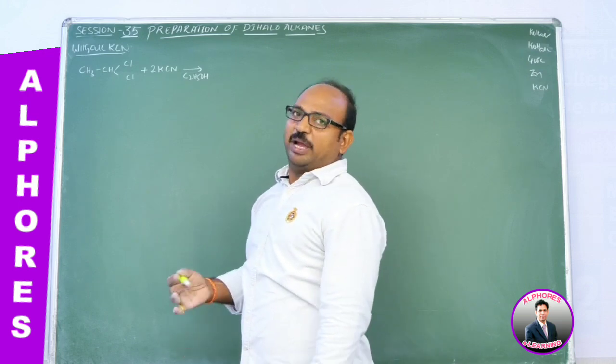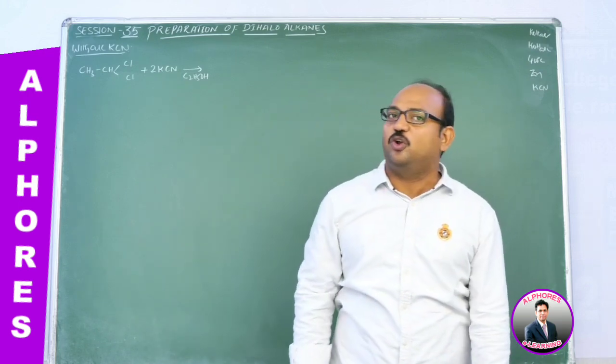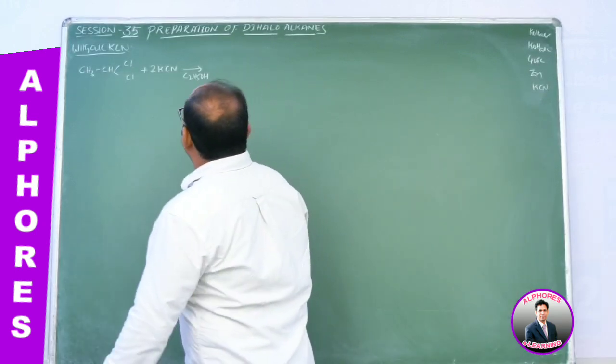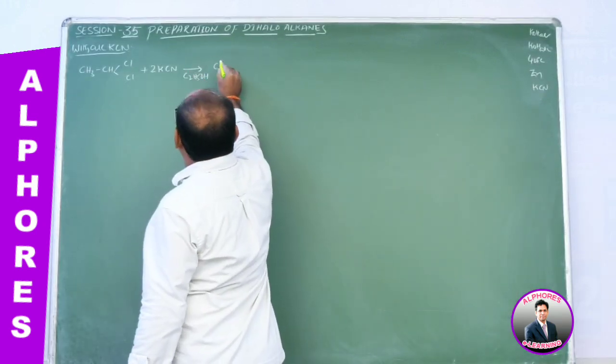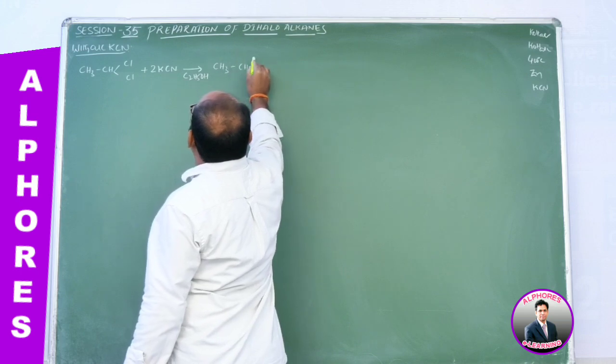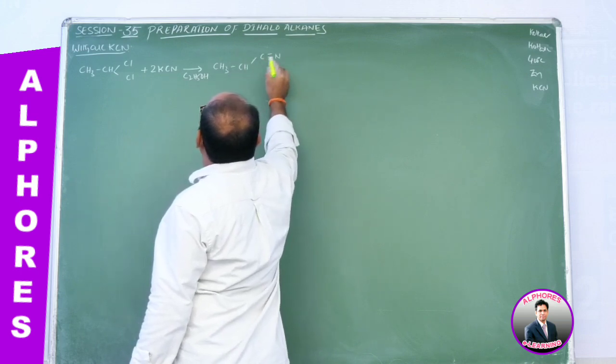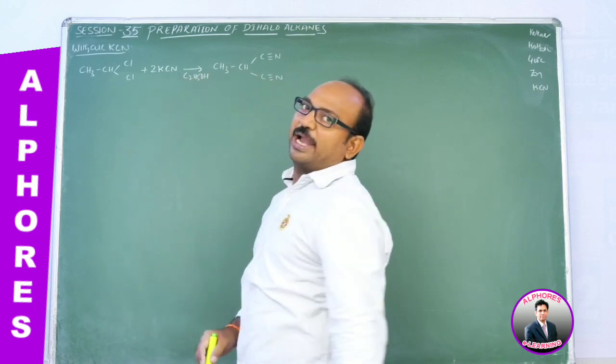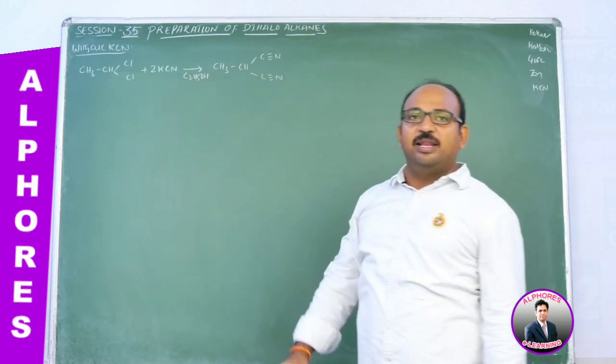Since CN minus, the cyanide ion, is a stronger nucleophile than Cl minus, a strong nucleophile can easily displace a weak nucleophile. So we are getting the product CH3CH(CN)2. That is ethylidene chloride, and the product is ethylidene cyanide.